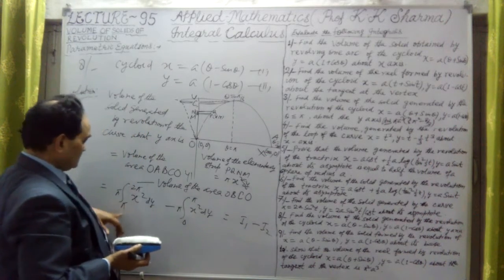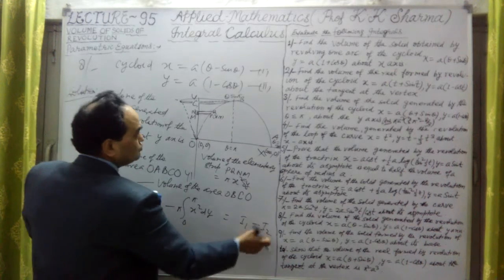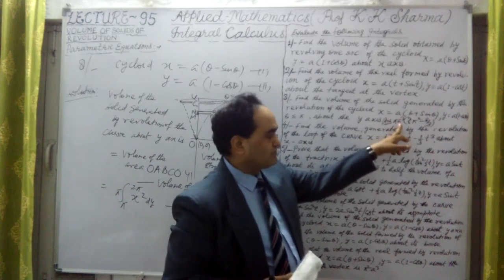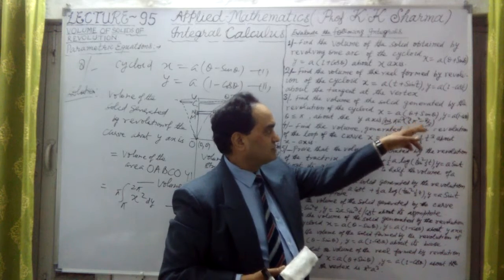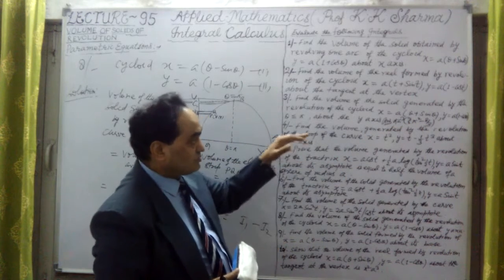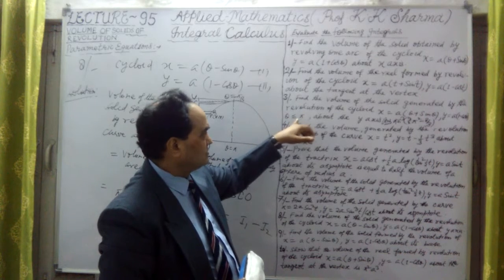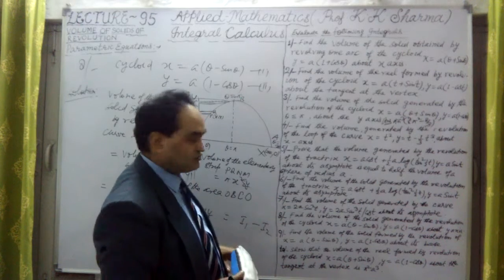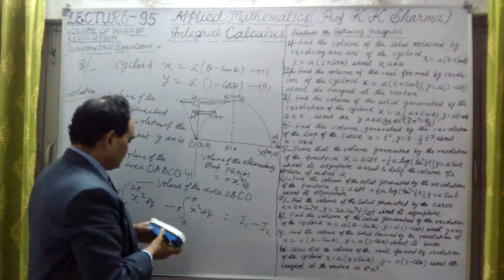First let me calculate what is this, pi into 2 pi x square dy. So this I2 we have already calculated in question number 3, which I noted down here as the answer: pi a cubed into, with the bracket, 3 by 2 pi square minus 8 by 3. That was the answer of question number 3, up to theta equal to 0 to pi, because this is less or equal to pi here. The question is the same in question number 8 and question number 3, but the limits are different. Okay, that is the point.